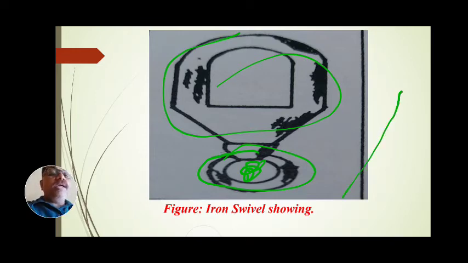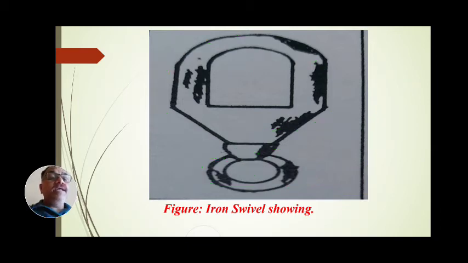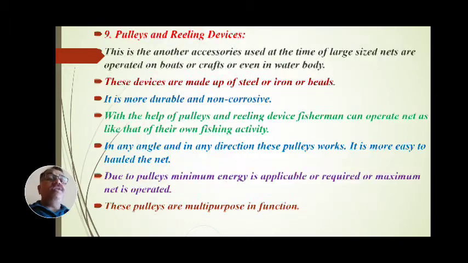The rope or cable moves in any direction, at any angle, along with this circular part, and is tied. It is called an iron swivel, which is attached to ropes or cables to tie particular heavy weight material. These are tied to these swivels.